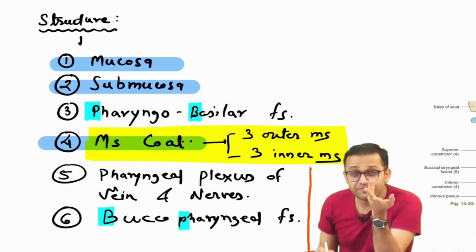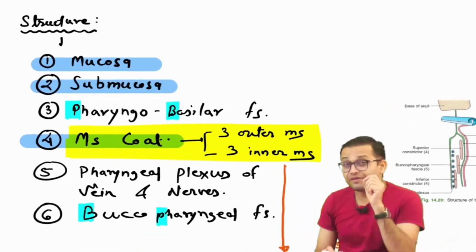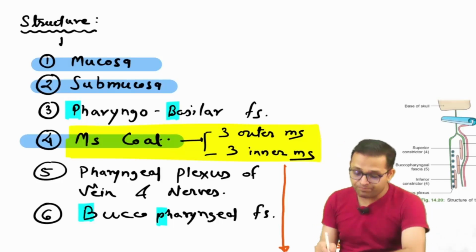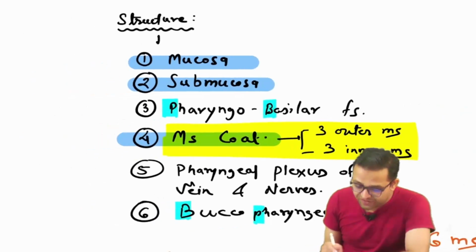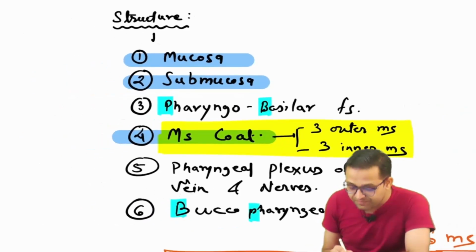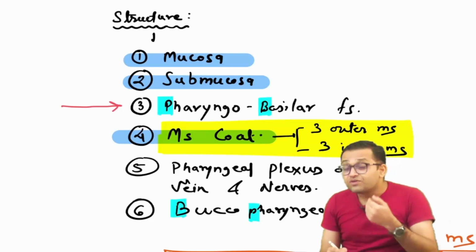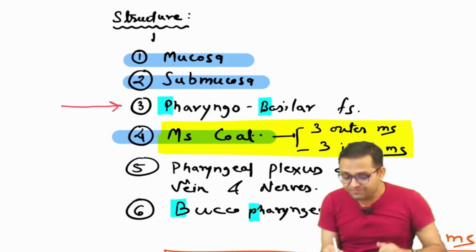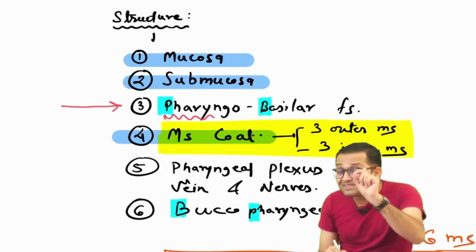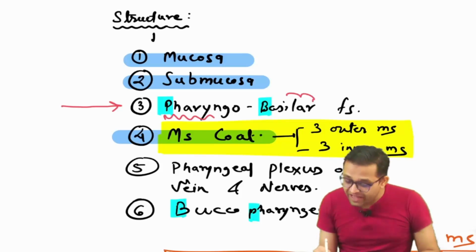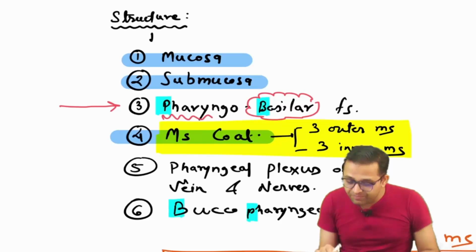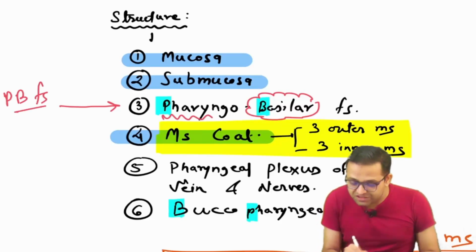Okay, yes. So in a similar way, here is the same kind of layer, but in between there is the fascia. बस इतना याद रखना बेटा. Sir, there is one fascia on the inner side which is related to the pharynx. That's why pharyngo, and it is attached to the base of the skull. That's why basilar. So you can remember the PB fascia.